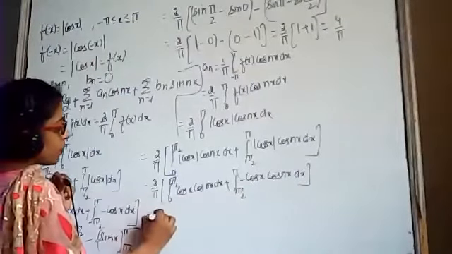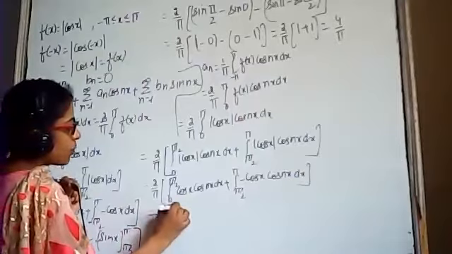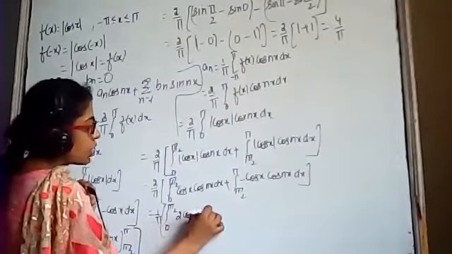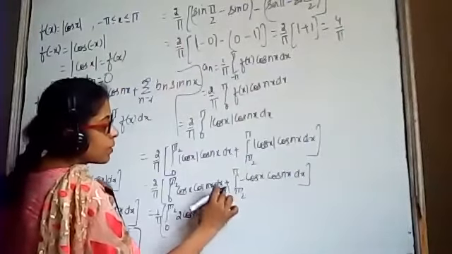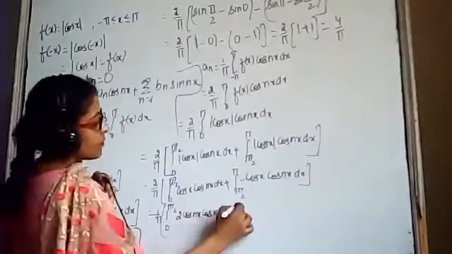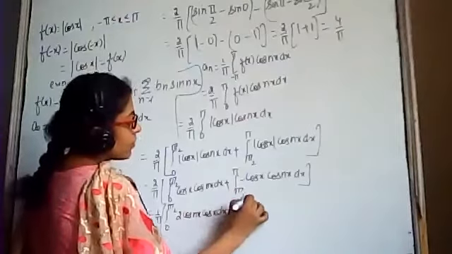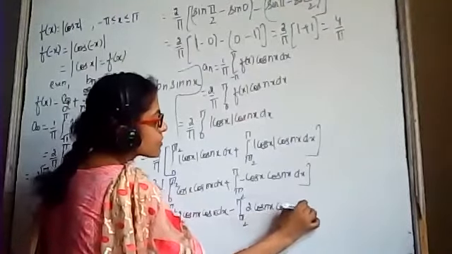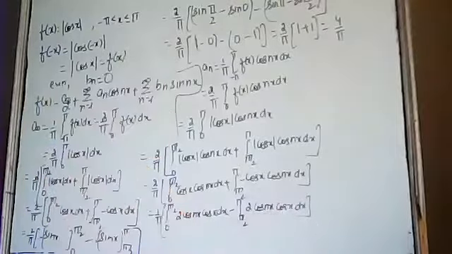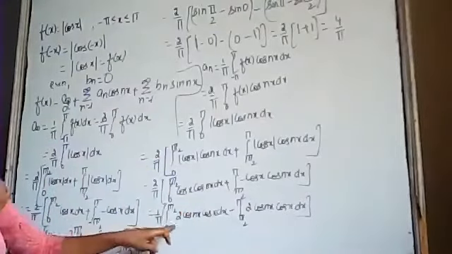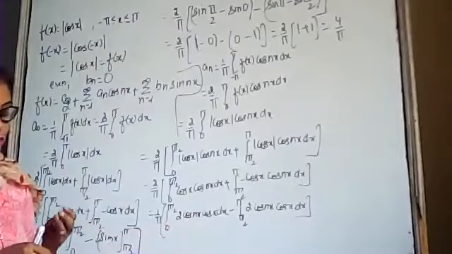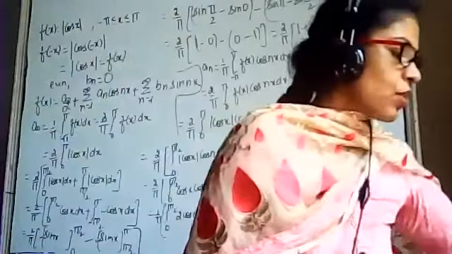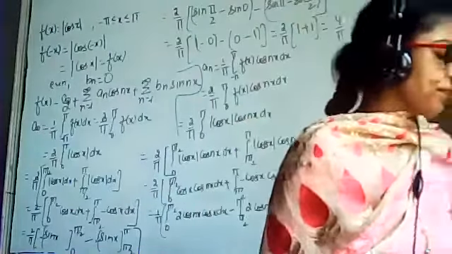You will get 1/pi integral 0 to pi by 2, 2 cos nx cos x dx, minus integral pi by 2 to pi, again 2 cos nx into cos x dx. Okay? So 2 cos A cos B. The formula for 2 cos A cos B is cos(A plus B) plus cos(A minus B).